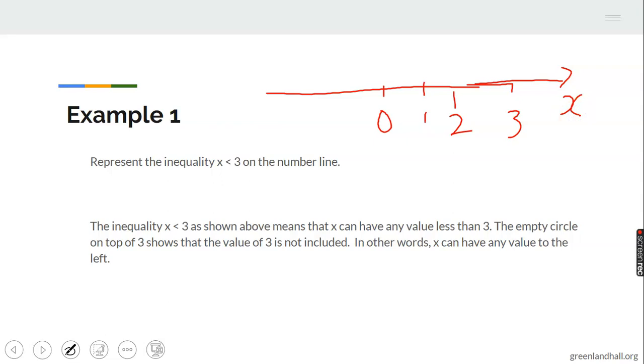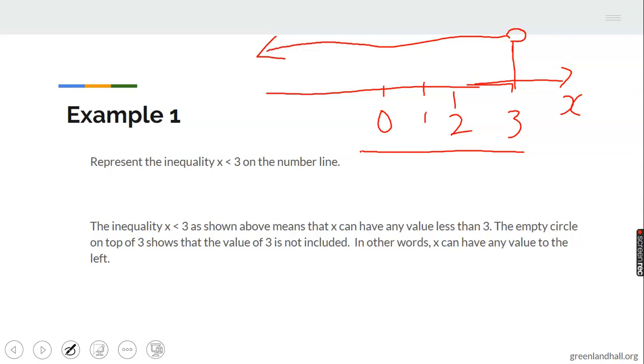Now, whenever you want to draw any number line, note the sign. If it is less than, it will be to the left. If it is greater than, it will be to the what? To the right. So you just draw a line like this, and you draw an arrow. Look at the direction of the arrow; it shows that all those numbers are less than 3.